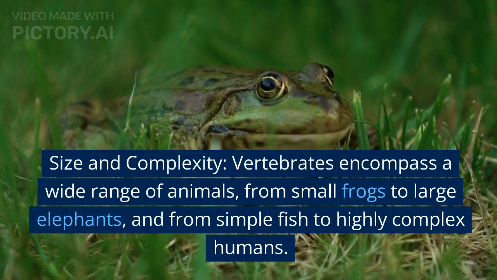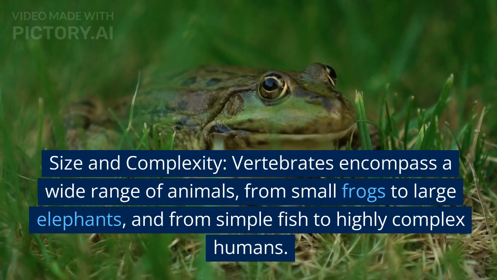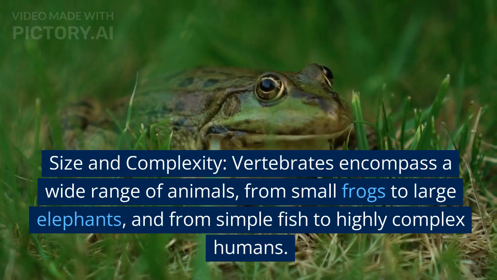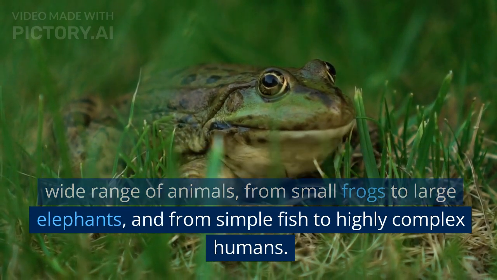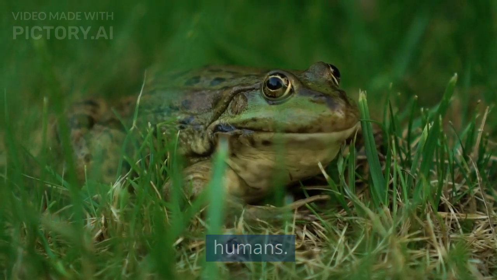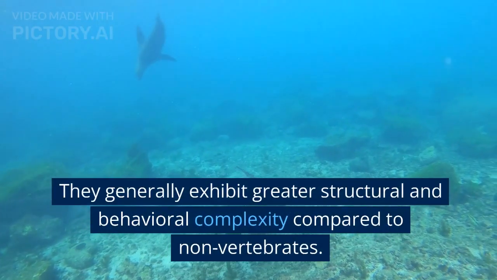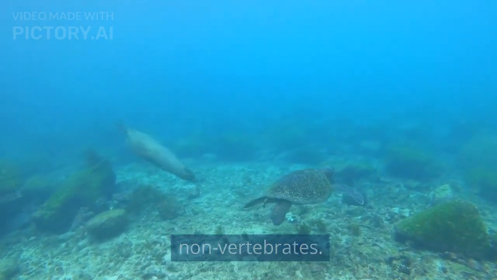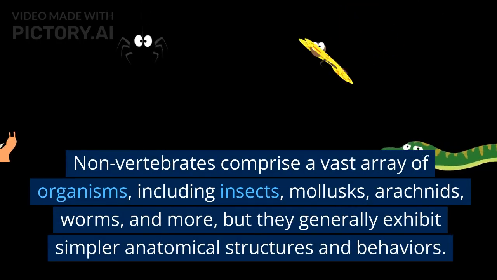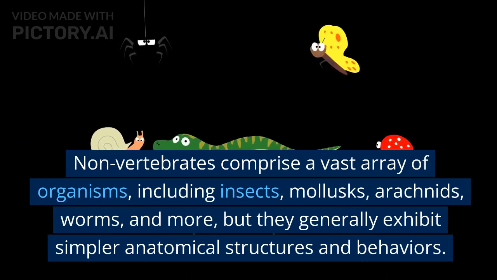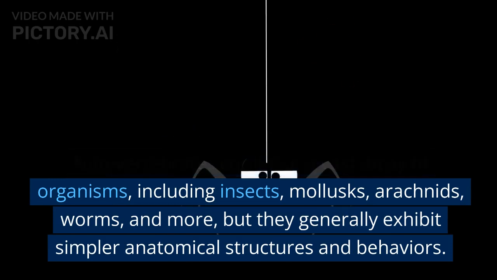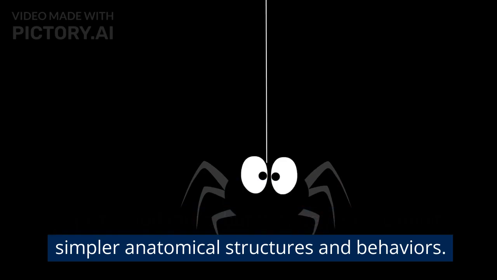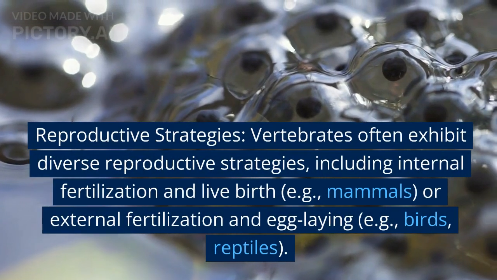Size and complexity. Vertebrates encompass a wide range of animals, from small frogs to large elephants, and from simple fish to highly complex humans. They generally exhibit greater structural and behavioral complexity compared to non-vertebrates. Non-vertebrates comprise a vast array of organisms, including insects, mollusks, arachnids, worms, and more, but they generally exhibit simpler anatomical structures and behaviors.